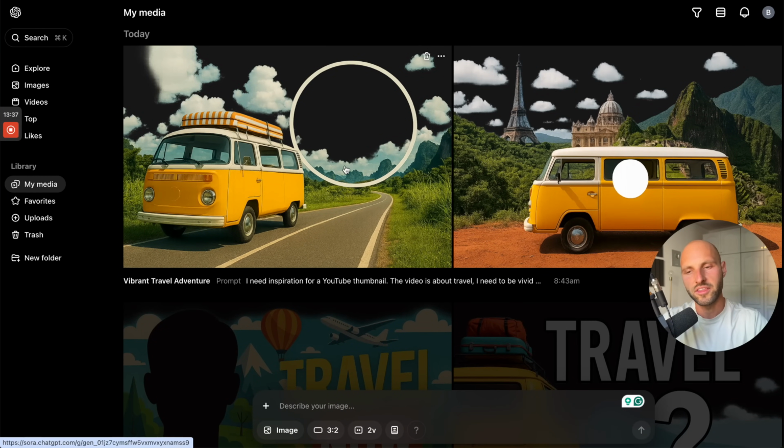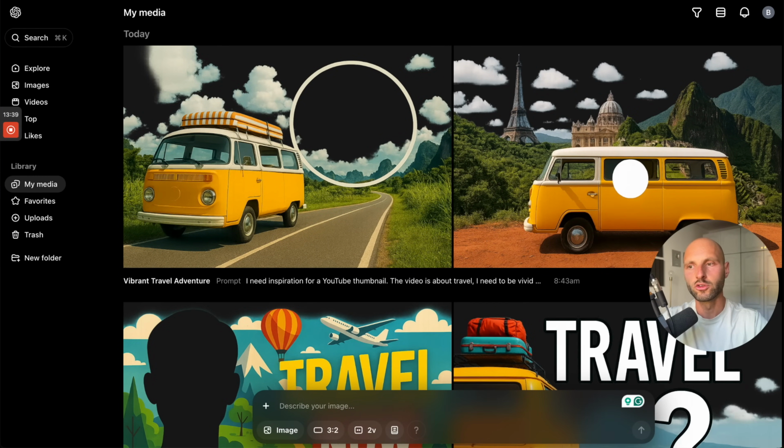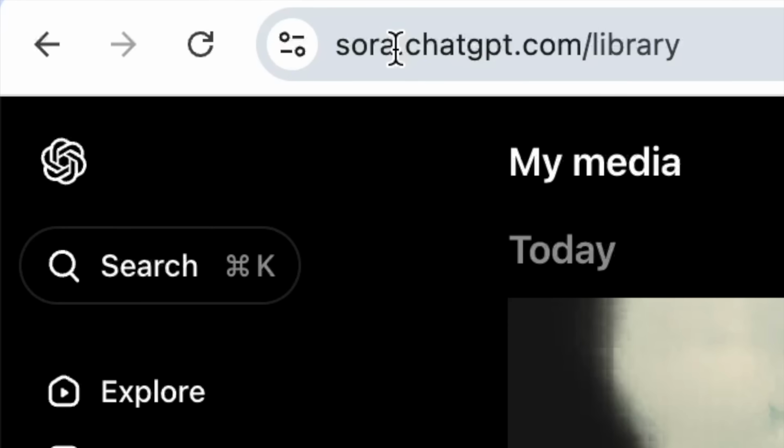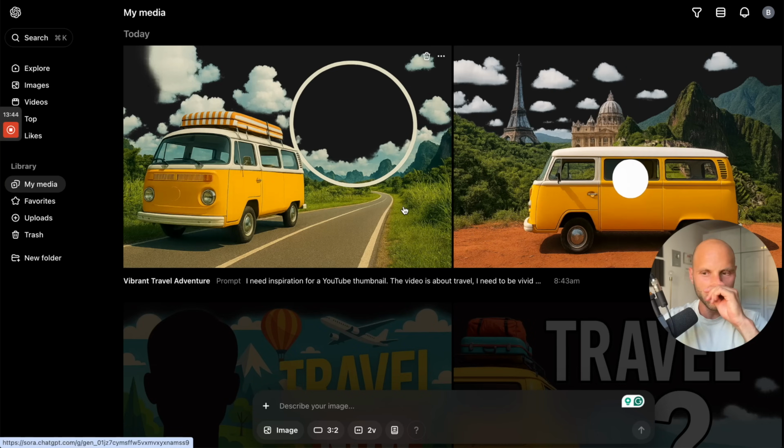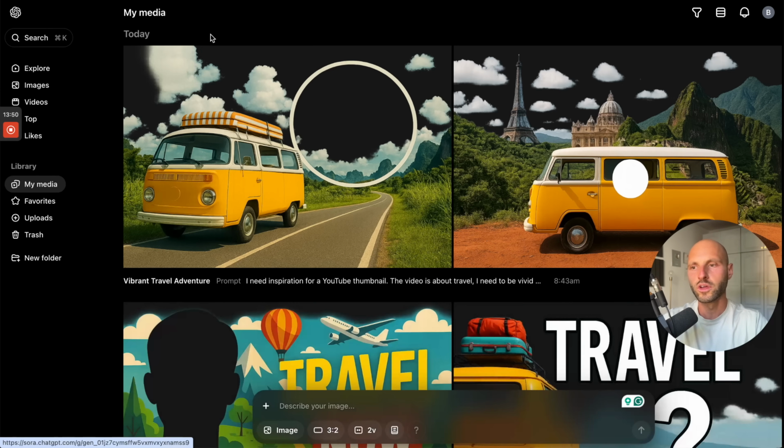I'm going to show my exact prompt here. But Sora, you can access it by going to sora.chatgpt.com. I believe there is a free version to this. I'm not quite sure because I'm using the $10 a month paid version. This is one of the AI tools that might be paid, but I'm not quite sure. Don't quote me on that. But the other tool that I'm about to show you, it's completely free.